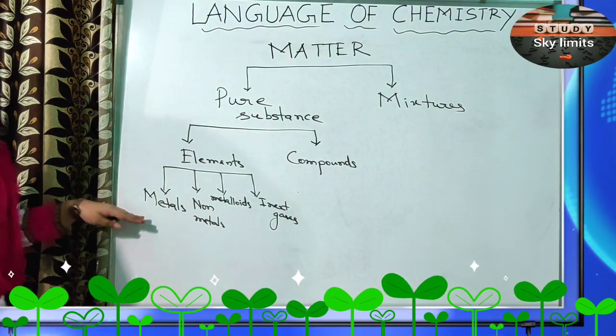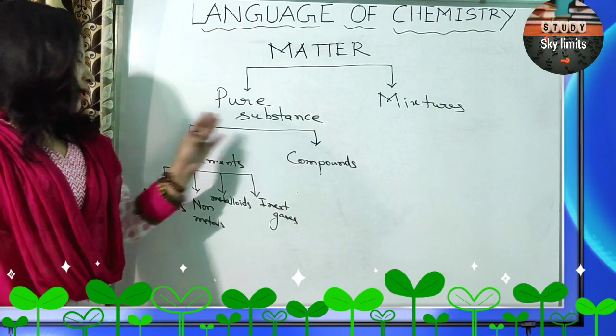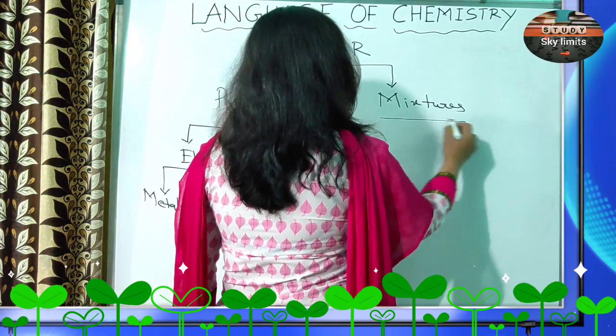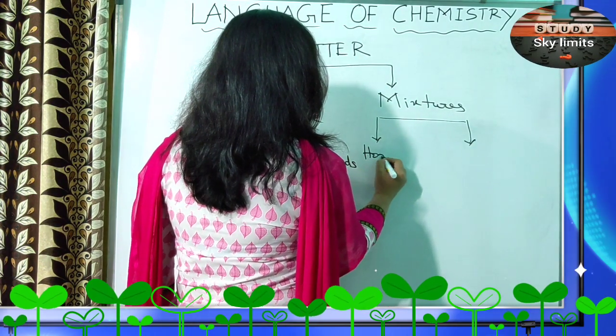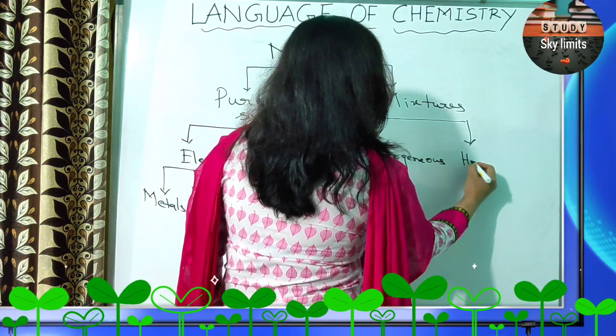Right? These all are elements. Elements form compounds. Mixtures are further classified into homogeneous and heterogeneous.